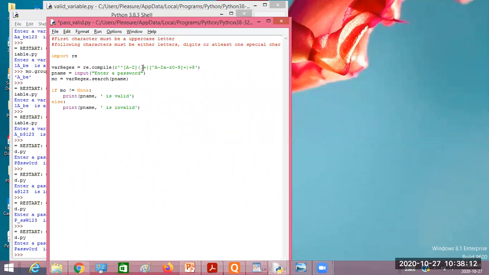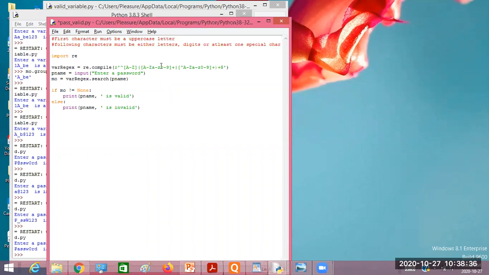This can even be rewritten, because here this pattern is already matching the special character. So this dot can now be replaced with only capital A to Z, small a to z, or 0 to 9. Did you get this one now?